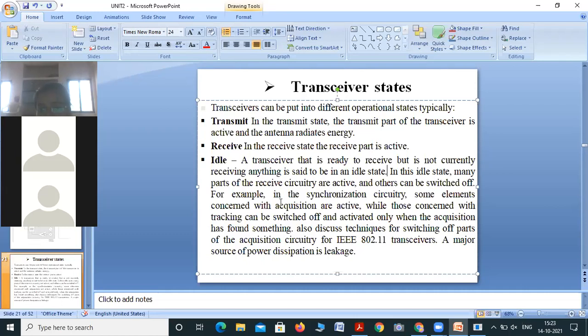For example, in synchronization circuits, some elements connected with acquisition are active, while those connected with tracking can be switched off and activated only when the acquisition has found something. Also discuss the techniques of switching off part of the acquisition circuit for an IEEE standard 802.11 transceiver. A major source of power dissipation is leakage.